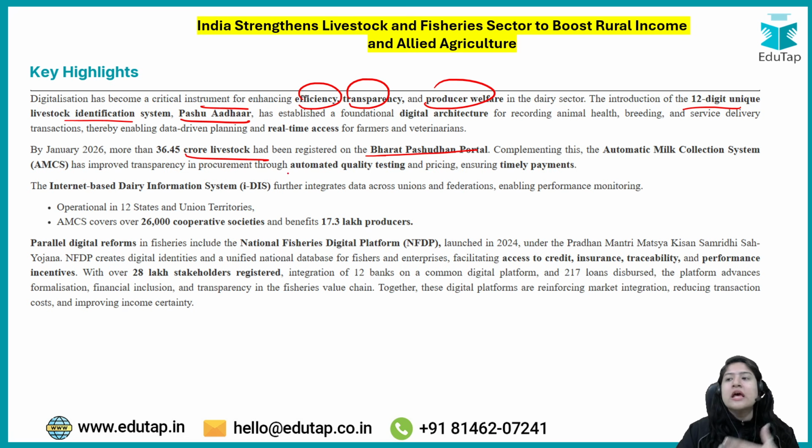So that we have proper records. When we have proper records, we can come up with better programs for them, and implementation of programs also becomes easier. Another way digitalization has been added to the livestock sector is the automatic milk collection system, AMCS. Basically, in cooperative societies, if a farmer wants to sell milk, he would go to a certain place.